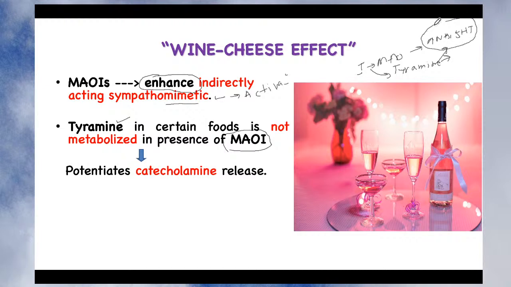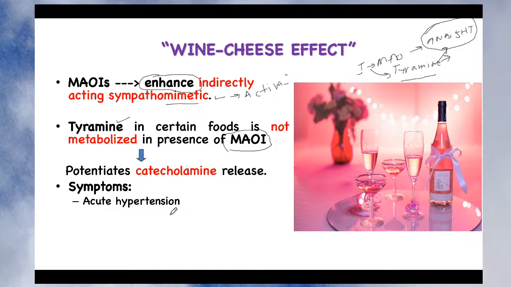What is happening here? The noradrenaline and 5-HT levels become double. Why? Because they are increased due to inhibition of metabolism, as well as due to release by the tyramine in the food. So the level of noradrenaline and 5-HT in the blood circulation becomes double, and as a result it produces very severe acute hypertension. There is a sudden increase in the blood pressure.